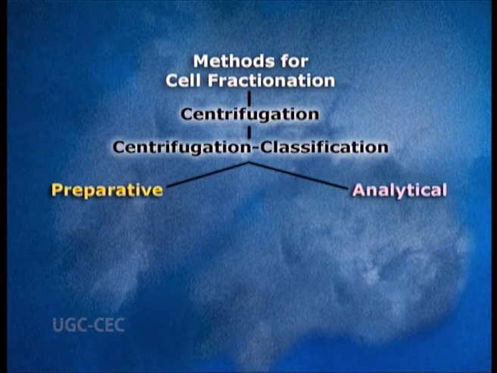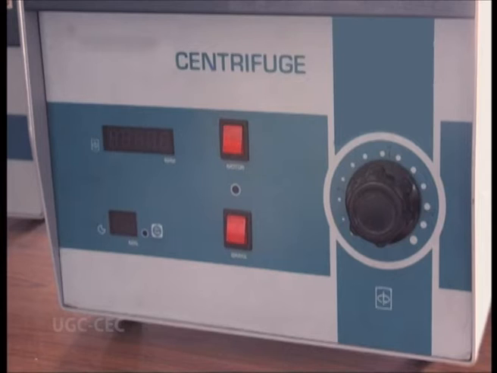Now, centrifugation can be classified into two groups. First, preparative centrifugation, second, analytical centrifugation. Now, let us focus on preparative centrifugation. This is a kind of separation technique by which preparation of cellular, subcellular and molecular fractions in uniform or density gradient medium is possible. In this technique, the subcellular organelles are fractioned depending upon their sedimentation rate, which in turn depends on their size, shape and density in an applied centrifugal force.